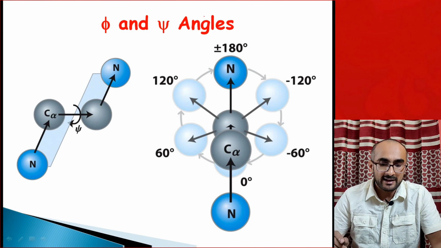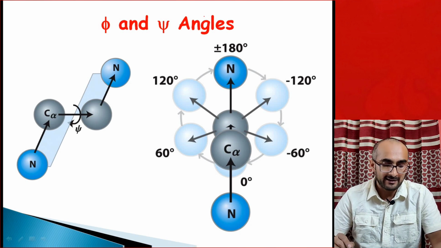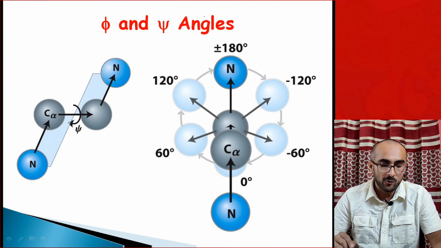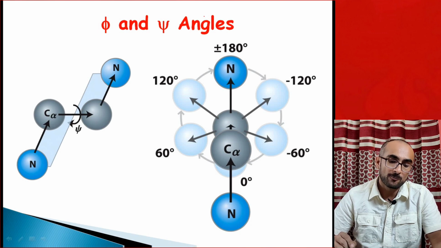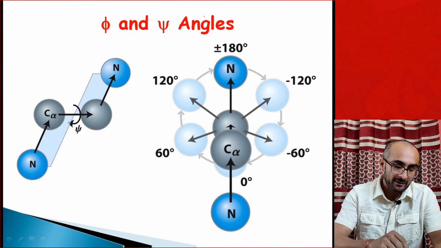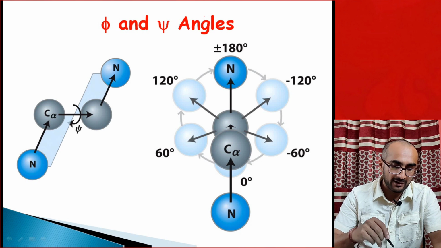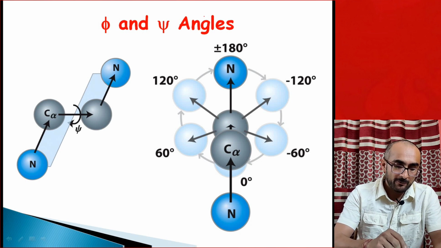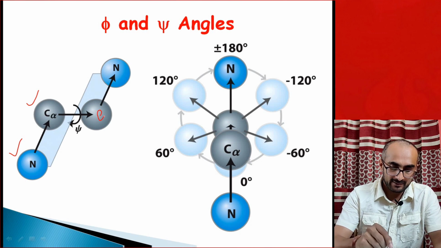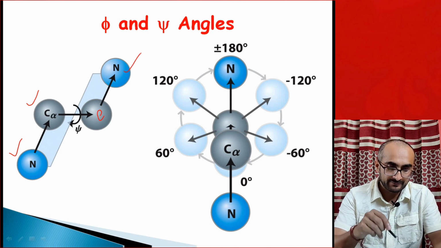So these phi and psi angles, as we know, are planar angles, and they are defined by 4 atoms of the main chain of the polypeptide. For example, you have the N and C alpha bond, then C alpha, and this is the C atom. The blue color is the nitrogen atom.